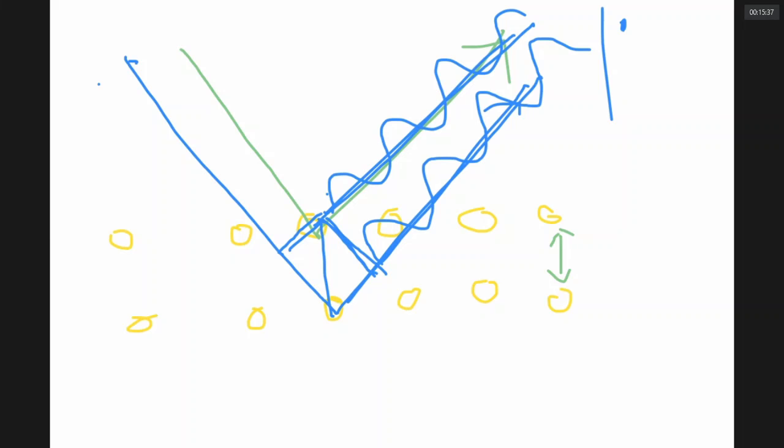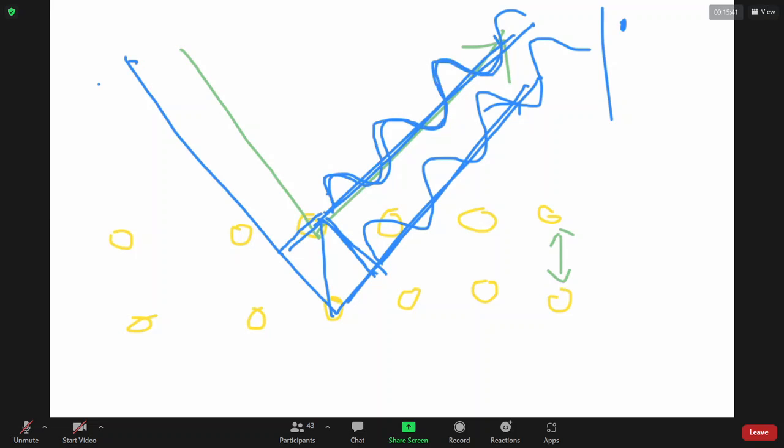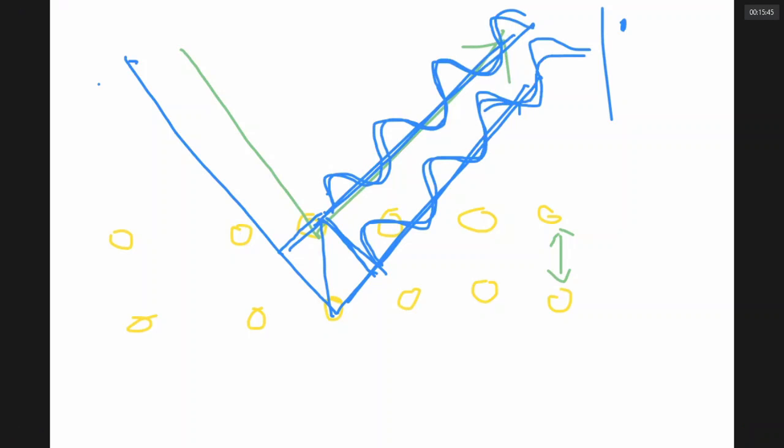I repeat, when two rays undergo constructive interference, their strength will increase and they will cause the diffraction pattern. Are we clear about it, sir?